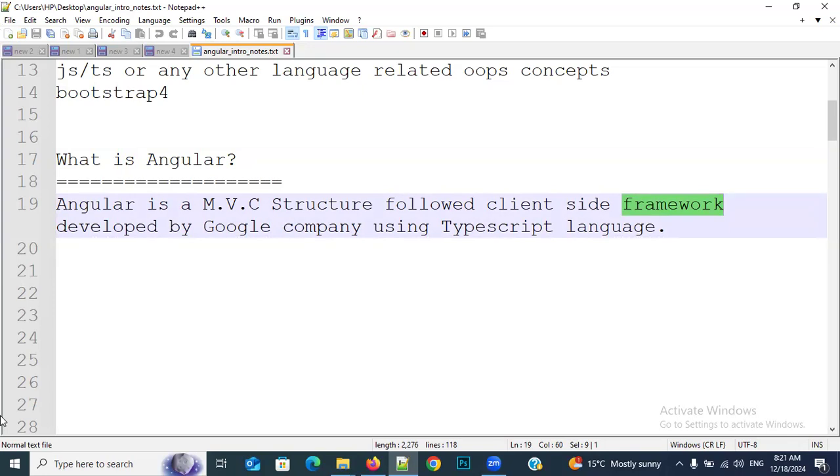A radio button does not let us enter data, we just select existing data. But in a text box and text area, we can enter whatever data we want. By using HTML we can create the text box, and if you want to style the text box, we need to use CSS.